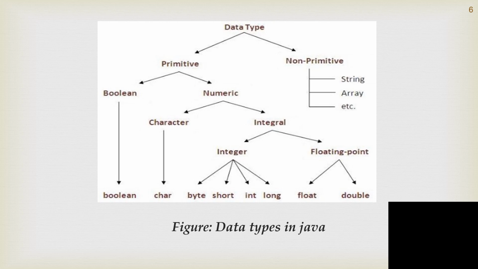So this is the hierarchy of data types. The data type is divided into primitive and non-primitive. Under primitive, we have Boolean and numeric. Under numeric, we have characters and integral. Under integral, we have byte, short, integer, and long. And we have floating point. Under floating point, we have float and double. Under non-primitive, we have string, array, and some more things.